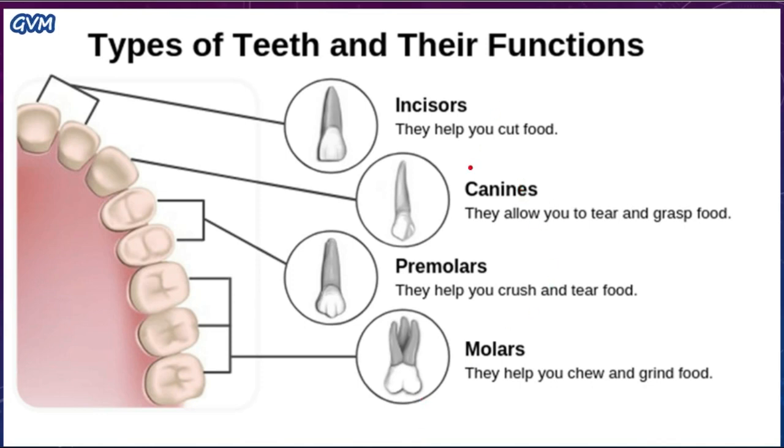Students, then after incisors we have canines. Students, canines are 4 in number. This means they are 2 in each jaw. Students, you can easily recognize them as they are sharp pointy teeth, 1 on each side of the incisors. As canines are very sharp, canines help in tearing the food.